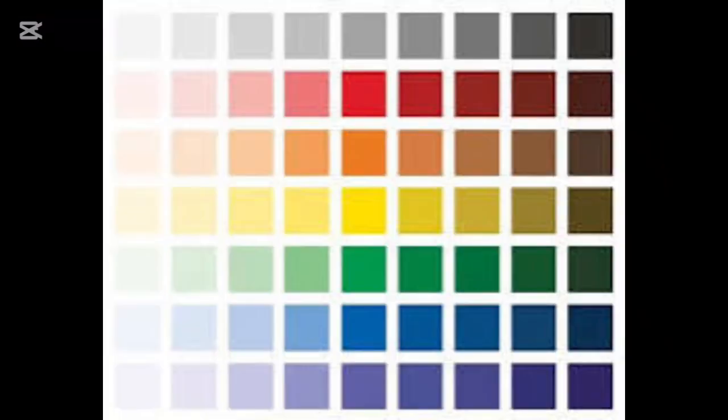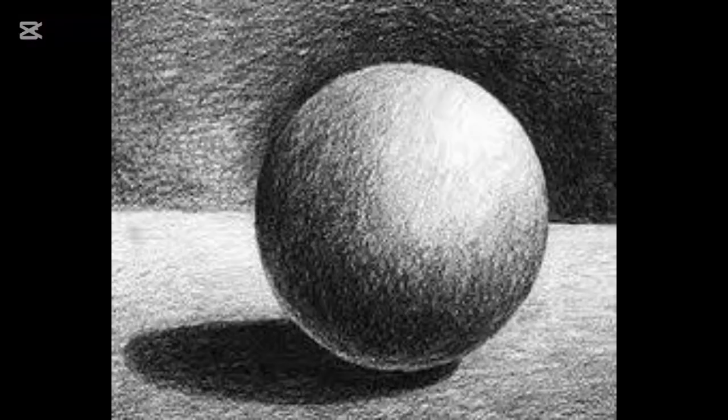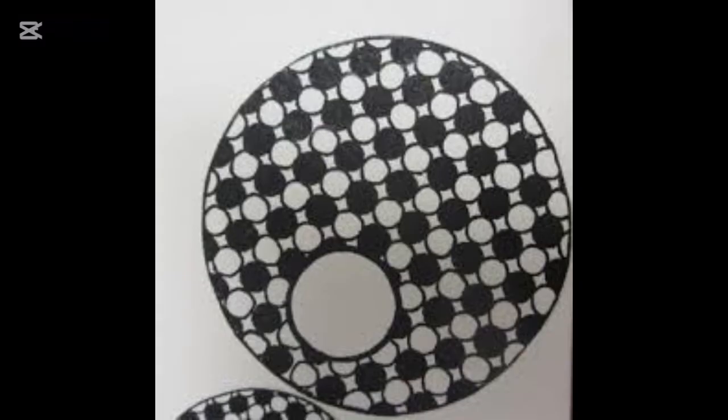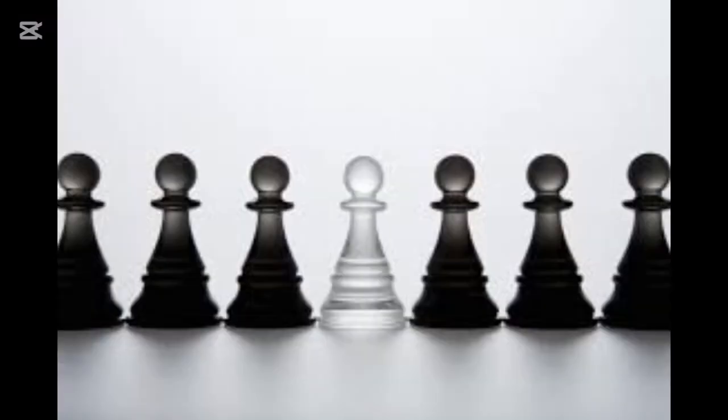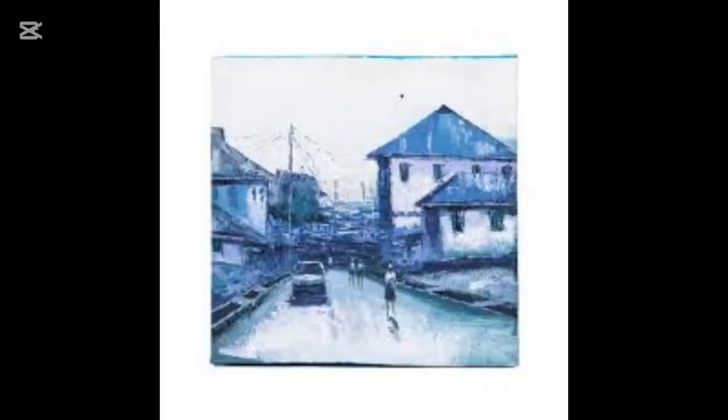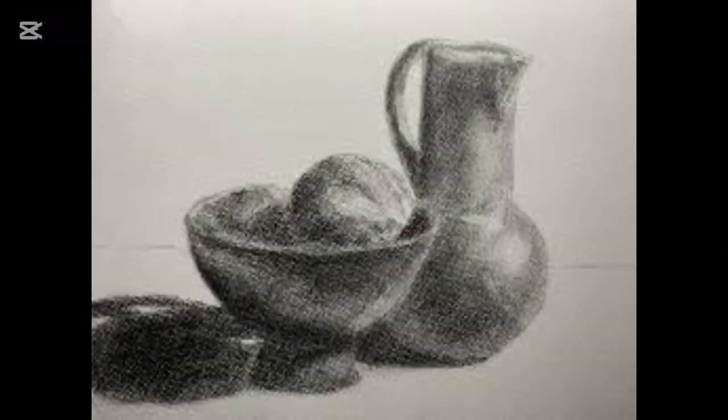Value can be seen as different shades and tints of one color. Value can create the illusion of mass, depth, and volume. It can as well be used to create emphasis or emphasize certain parts in an artwork. Value can be used to express our feelings on a flat surface.